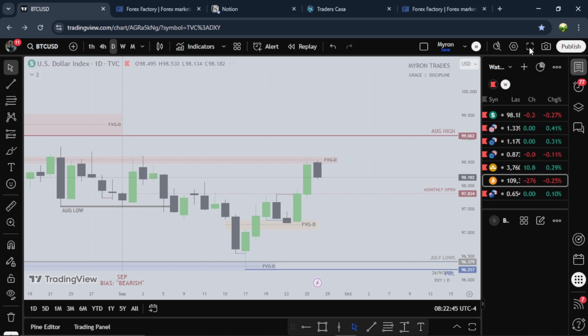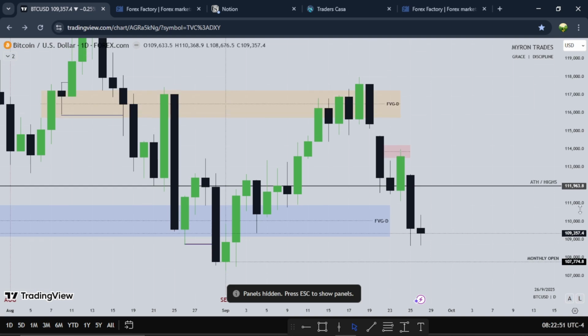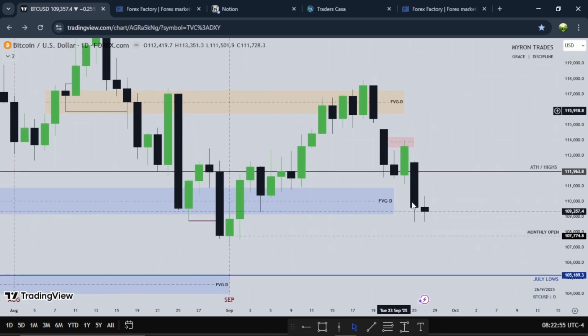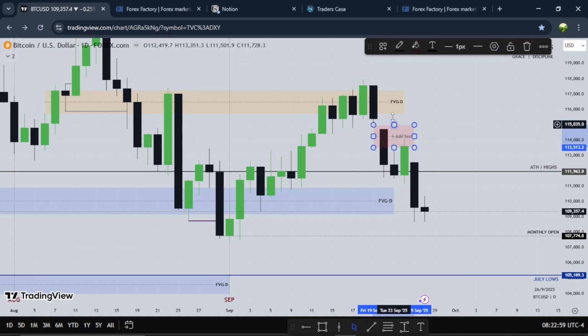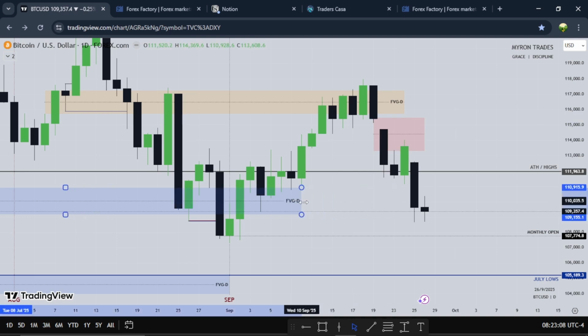With the dollar being bullish, we can see a decline on Bitcoin as well, with price using this whole fair value gap as resistance to go lower, right? So I'm looking at these lows on Bitcoin. If we want to see lower prices, I want to see this fair value gap from here to go lower.